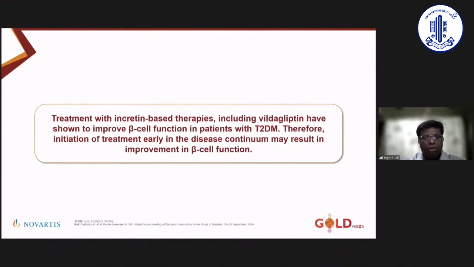So again, there are a lot of newer therapies today, especially incretin-based therapies, where high glucagon, or paradoxical hyperglucagonemia, is a pathophysiological defect. As we have beta cells in the pancreas, we also have alpha cells which increase glucagon, and incretin-based therapies actually reduce this paradoxically high glucagon and also stimulate insulin from the beta cells. Therefore, initiation of such therapy may have a paracrine effect where they stimulate the pancreas when required and also suppress the glucagon, because glucagon increases the liver's glucose output.